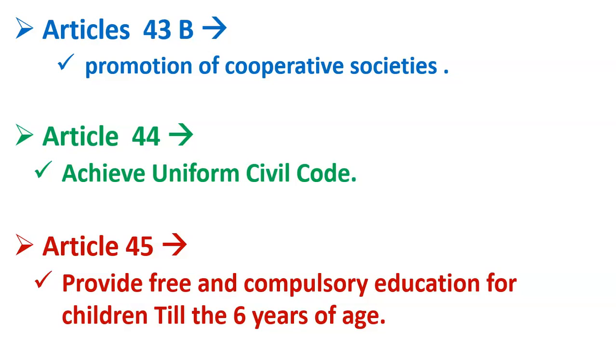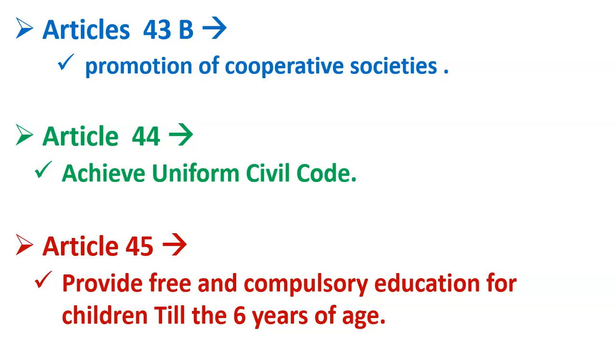It means that for the people of different religions, there are different laws. For example, the marriage of Hindus is administered under the Hindu Marriage Act 1955, but the marriage of Muslims is administered under Shariat or any other law. I don't know actually under which act the marriage of Muslims is administered, but according to me, under Shariat. So the essence of the story is that in India there are different personal civil laws for different religions. Article 44 says that the government should try to bring uniform civil laws for all the citizens of India, for all the people living in India.